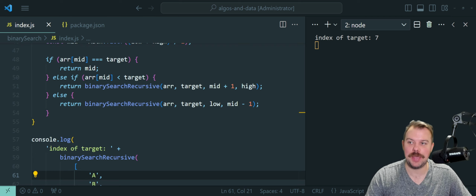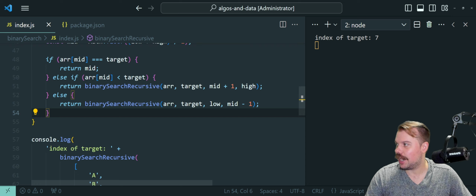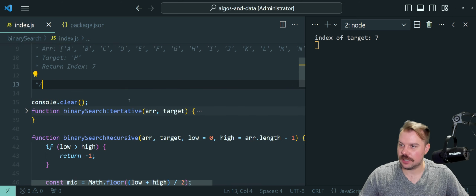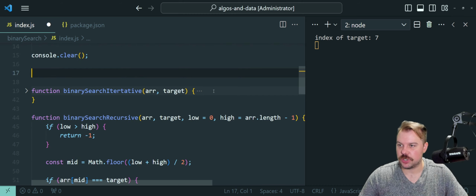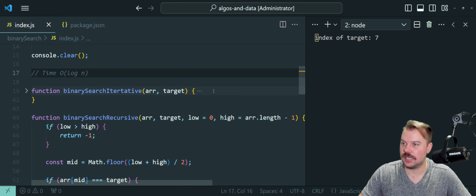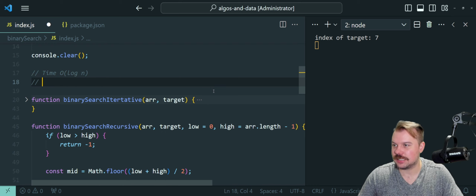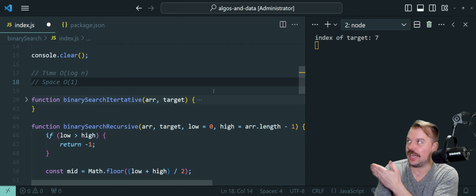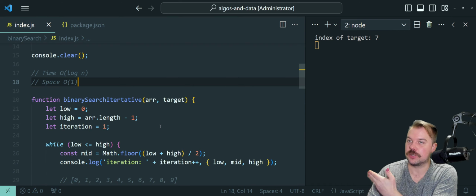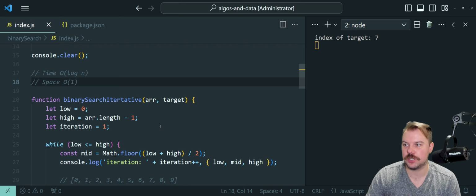Oh, yes, big O complexity. I feel like I should probably talk about that. Now, both of these, let's see, I'll add a comment above each of these individually. So binary search has a time complexity of big O of log n, like that. Not n log n, but just log n. And it has a space of big O of 1, because look at that, we only have a couple of numbered variables here that aren't going to be growing particularly crazy.